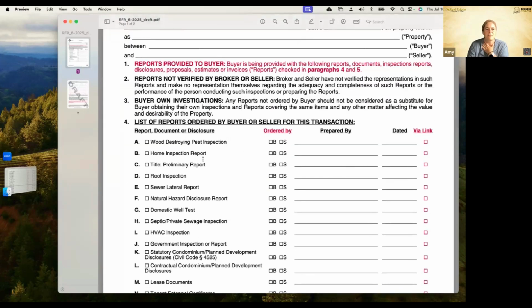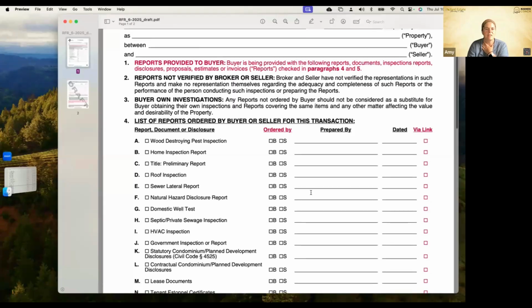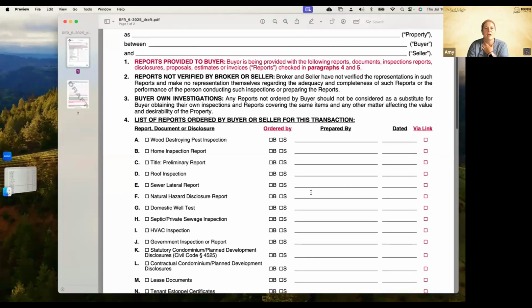We've got wood destroying pest, right? We've got all these things, and it says, who ordered it? Was it the buyer or the seller? Who prepared that, and what's it dated? And did we send it via link? So they added this ordered by, and then they added via link, which means that we sent them a link, not the actual report.